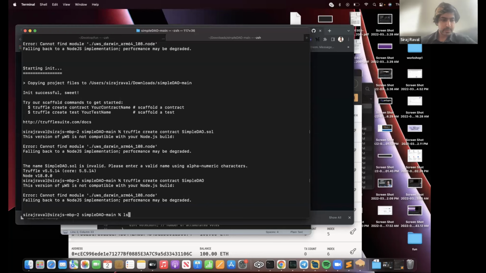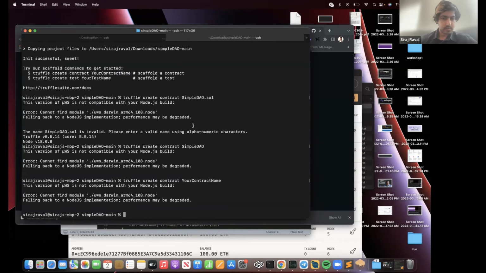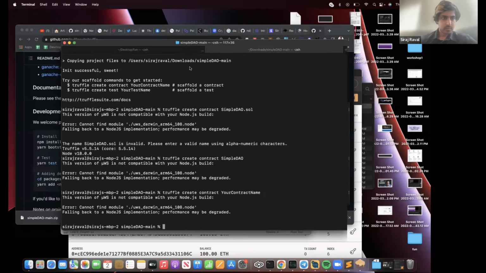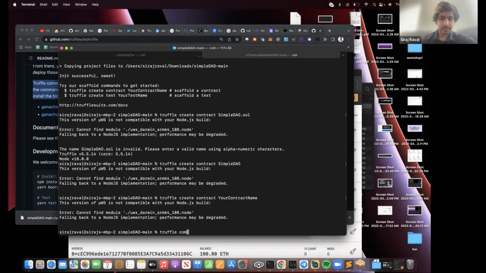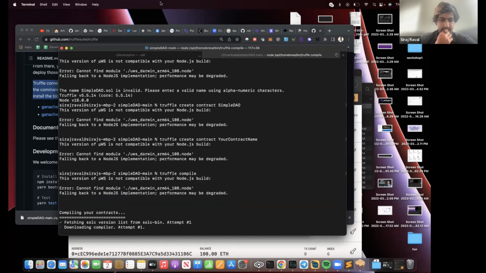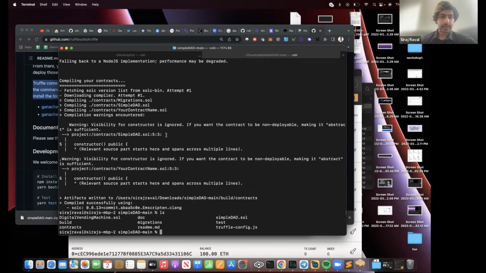So I have some dependency issues. Right, truffle compile. We're going to compile it. We're going to try a couple commands here. Oh, there we go. Okay, so we've compiled all of these smart contracts, including simple DAO, that were in this directory. So everything's been compiled